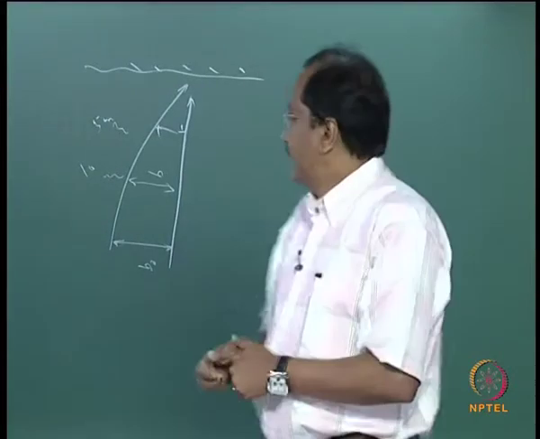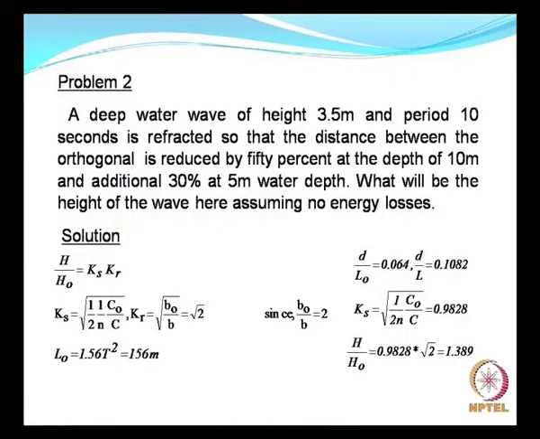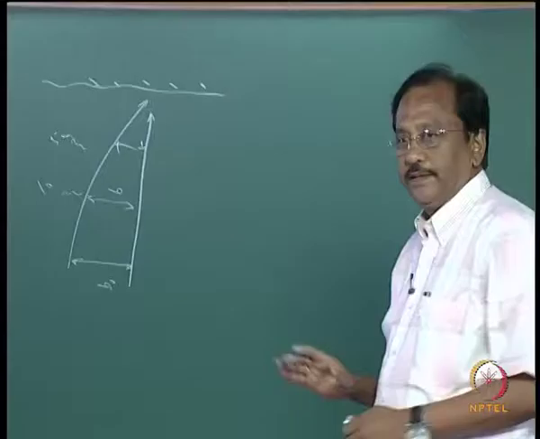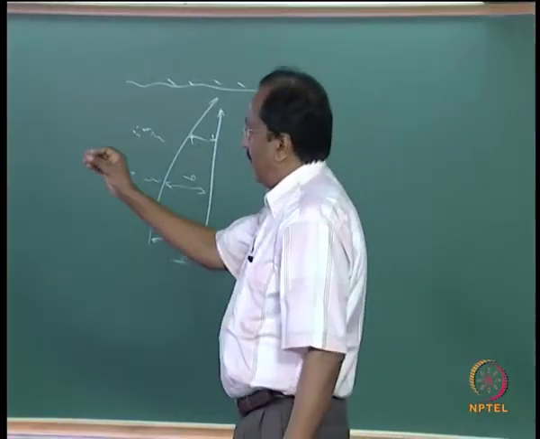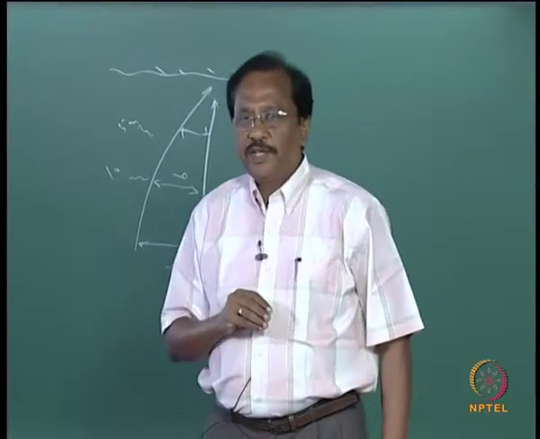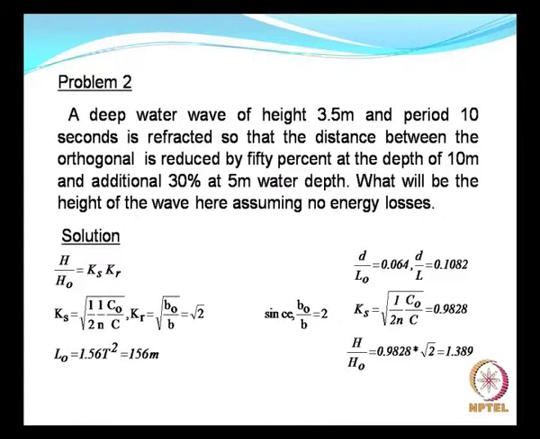Is that clear? So based on this, what will be the wave height assuming no energy losses? Energy loss can be due to so many other factors. We are not considering diffraction here. There can be some amount of energy escaping in the lateral direction. So in this case, what is the solution? What is the expression? H by H naught is equal to Ks, the product of the shoaling coefficient and the refraction coefficient.